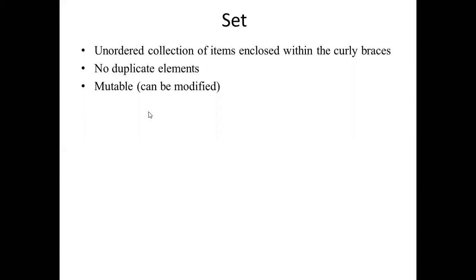A set is mutable. What is the meaning of mutable? You can modify the contents, or the elements, in the set. But tuples are immutable. Immutable means once the tuple is created, you cannot modify it. But a set can be modified. I'm going to show you the differences among all four after completion of this topic. Don't worry about that. Okay? But these are the features of sets.